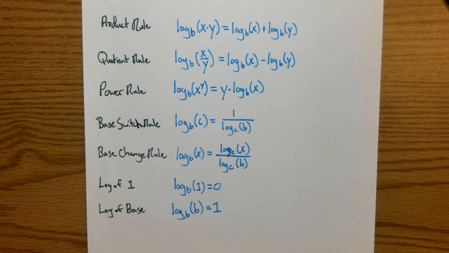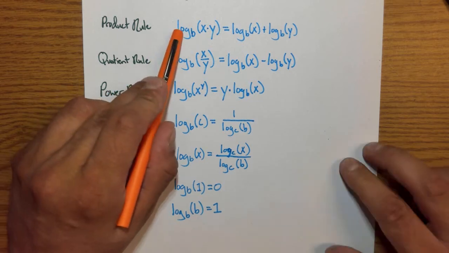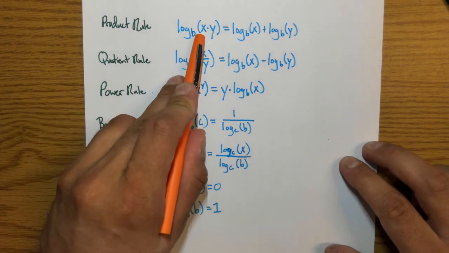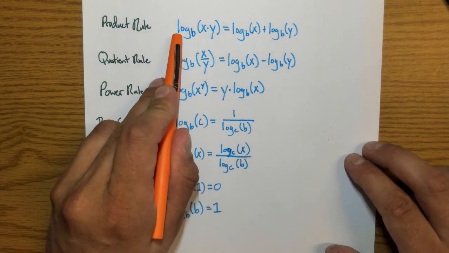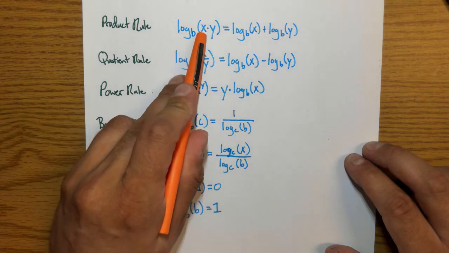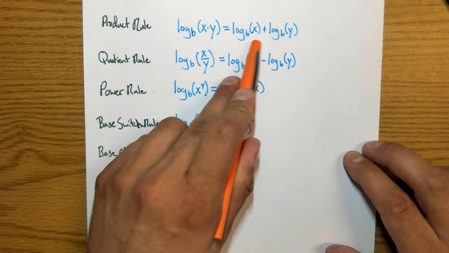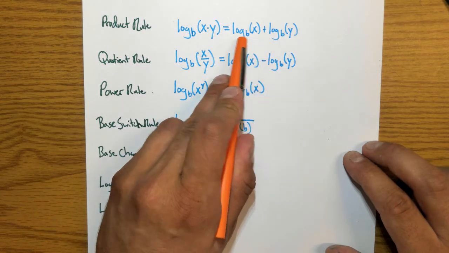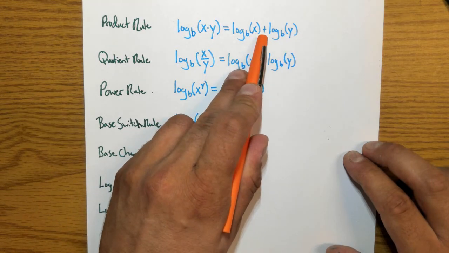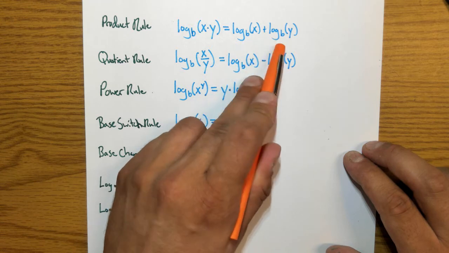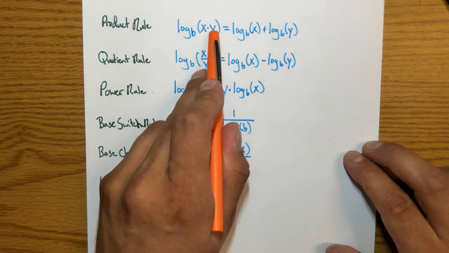And the first rule, the product rule, states that if we have some log to some base of 2 numbers that are multiplied, we can rewrite that as addition, as log base of that number plus the log base, which has to be the same base, of the second number.